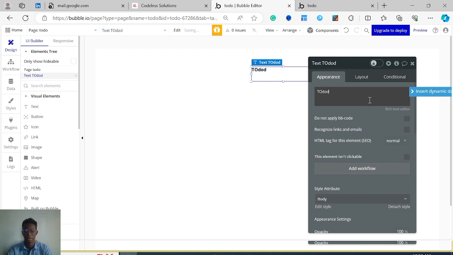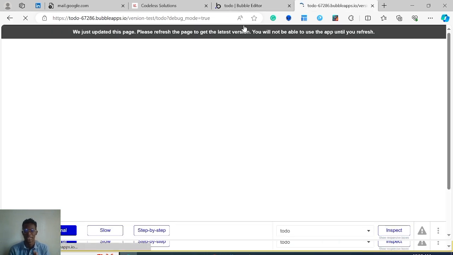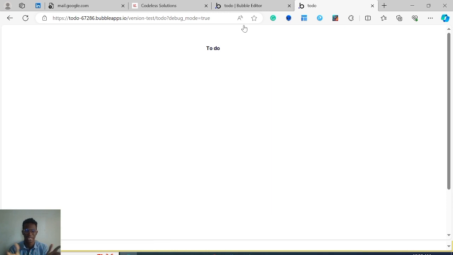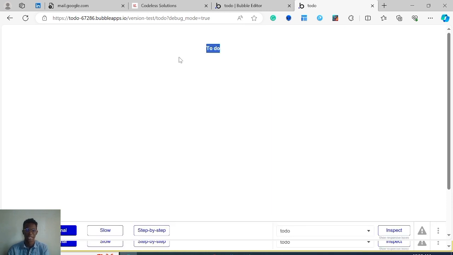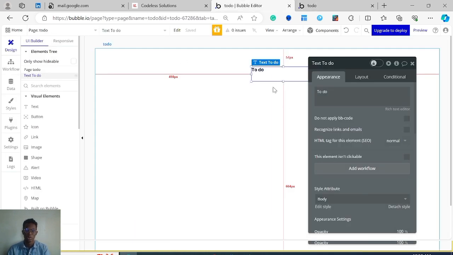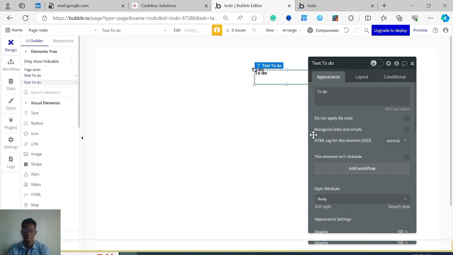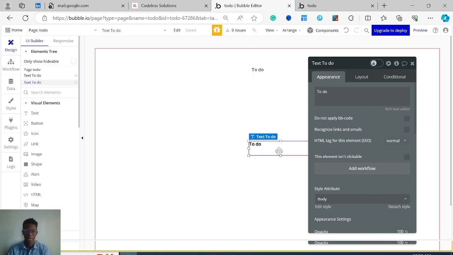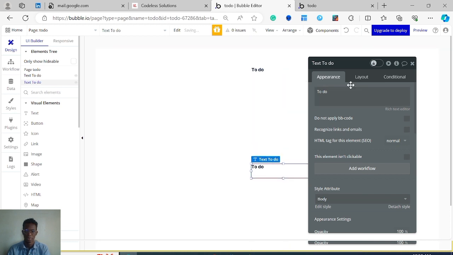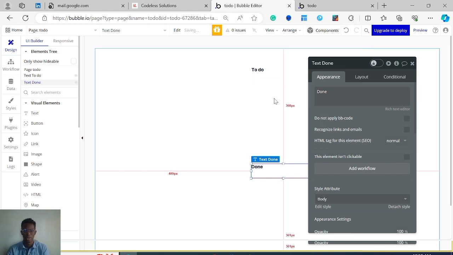Okay, to-do, and let's preview that now. So just a simple text added to the page, and you can see the to-do text. Nice. So I can just duplicate this text and drag it down. I'm going to have this as done. So this is to-do, this is done.